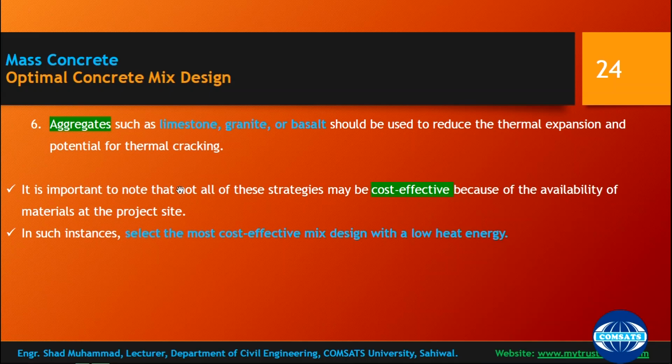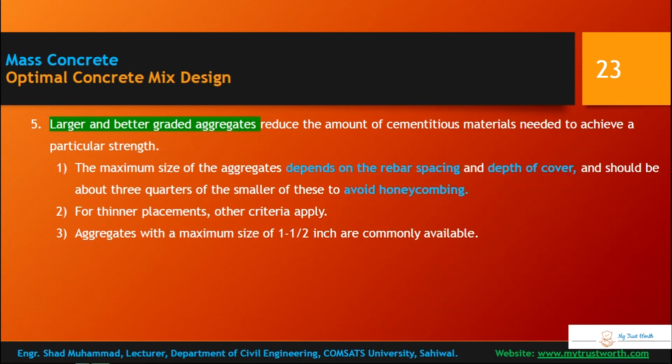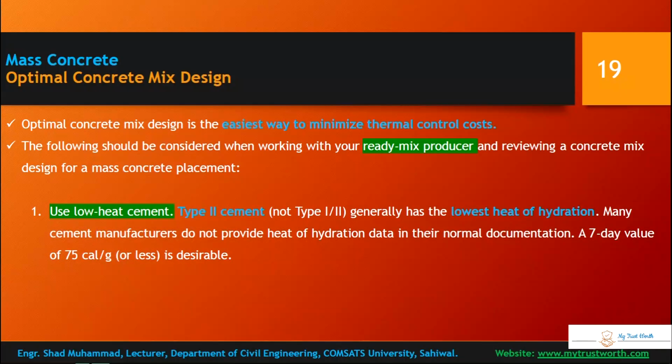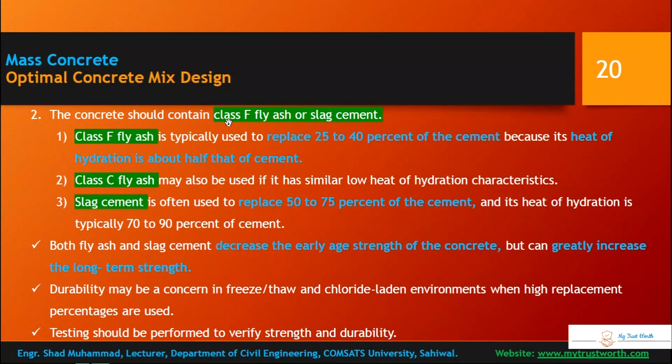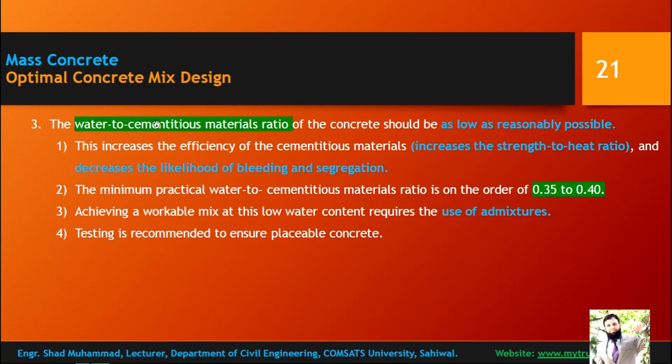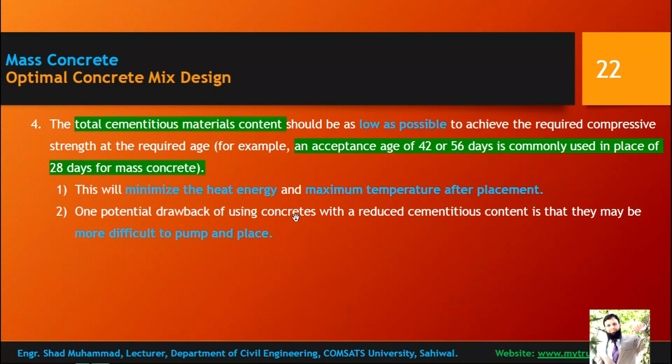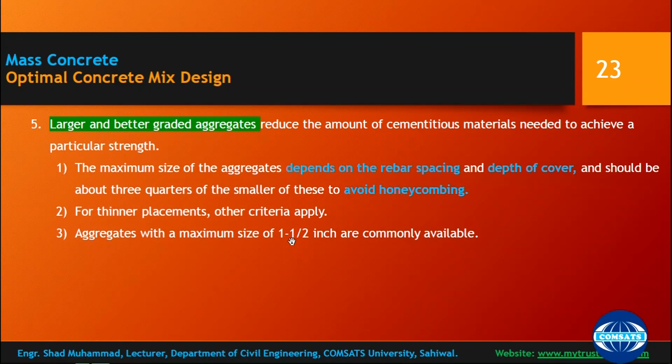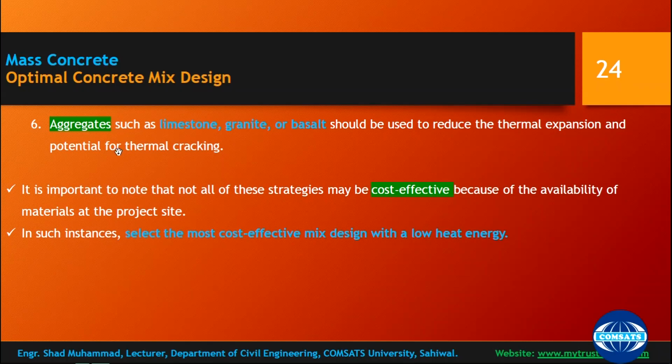So all these mechanisms which we have discussed regarding optimal concrete mix design: first one was low heat cement, and second one was use of additives like class F fly ash and slag cement as partial replacement, and reducing the water to cementitious material ratio, and reducing the total cementitious material content, and using larger and better graded aggregates, and quality of the aggregate. So few options can be cost effective, and few can be cost ineffective. In such instance, select the most cost effective mix design with low heat energy.